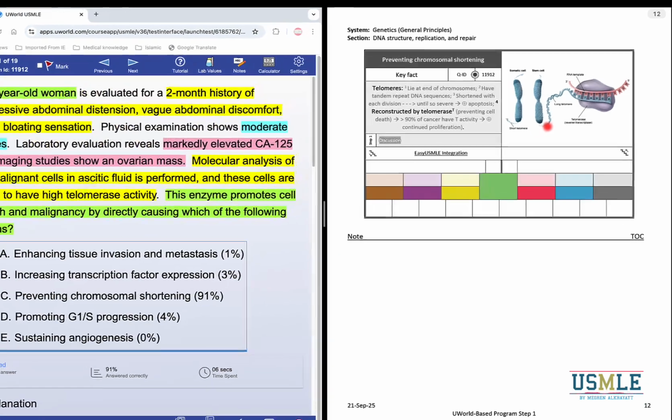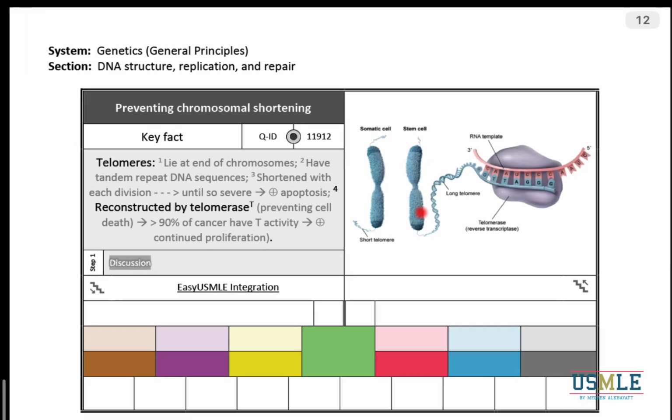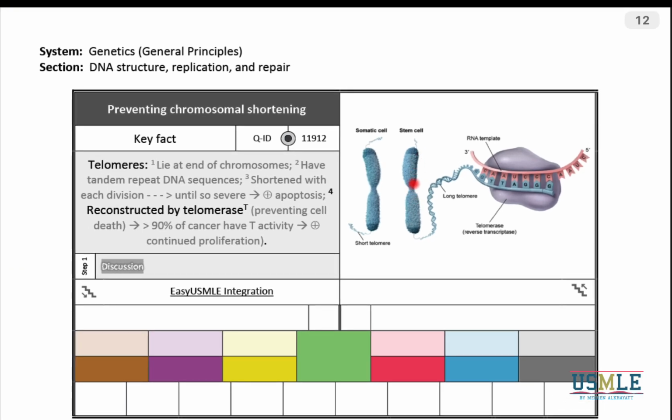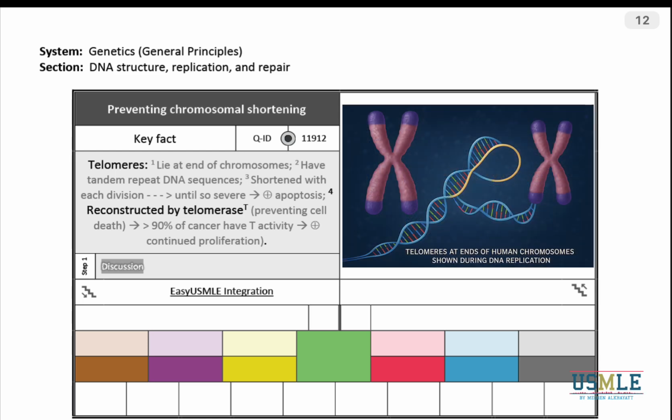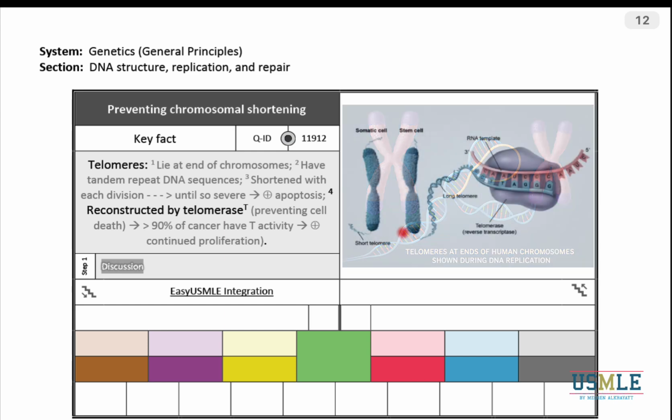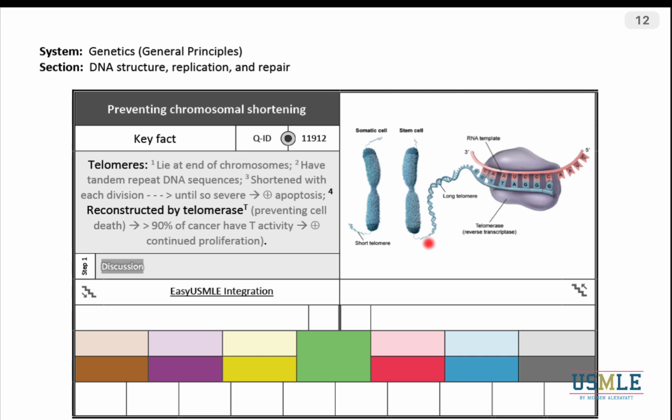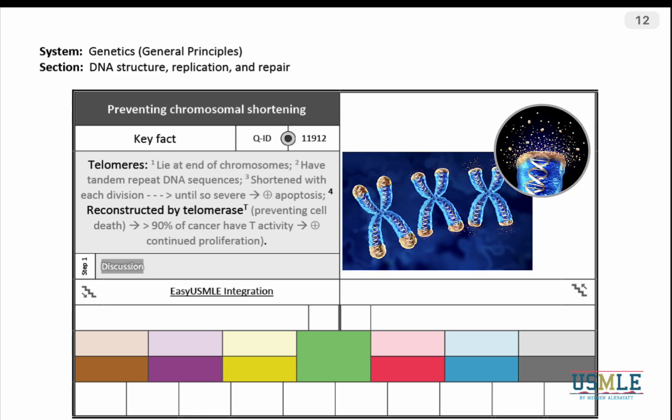You could see in the figure here, we have the DNA and the chromosome, and at the end of the chromosome, there is a piece called the telomere. This telomere contains a specific sequence of nitrogen bases, which is not a gene. So the telomere has no genes, but it is just made to protect the DNA. Each time we have a cell division, we lose part of this telomere.